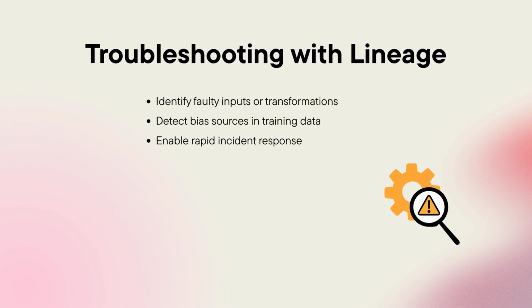In fairness audits, lineage can highlight which subset of data contributed to biased outcomes. With this visibility, teams can respond quickly, rolling back faulty data pipelines or adjusting features. Instead of speculation, lineage enables evidence-based debugging, reducing downtime and improving both reliability and trust in AI-driven systems.